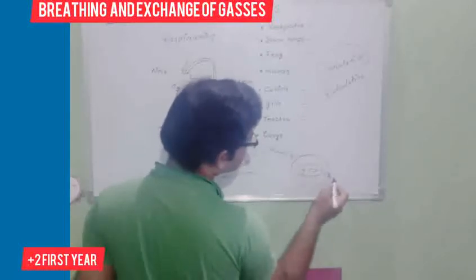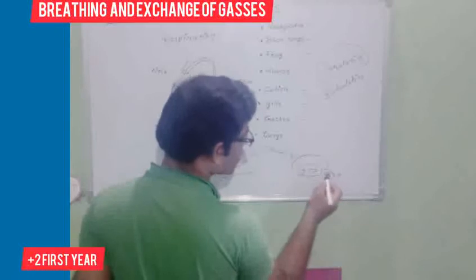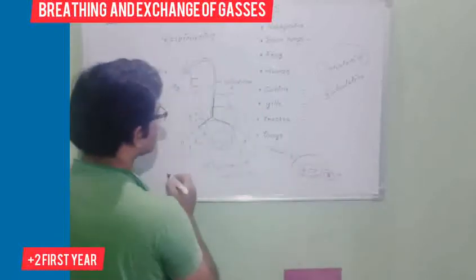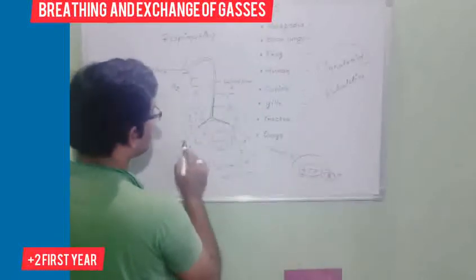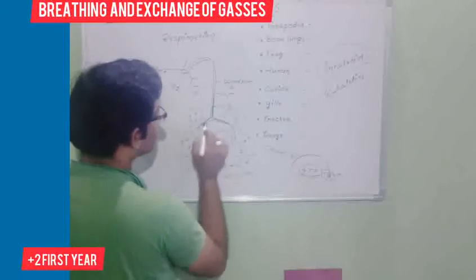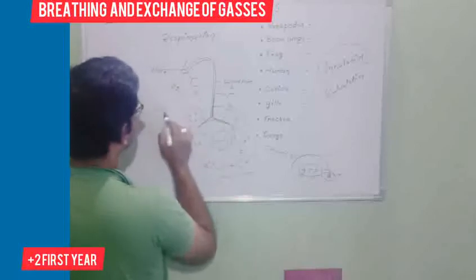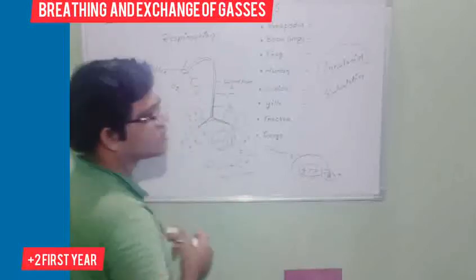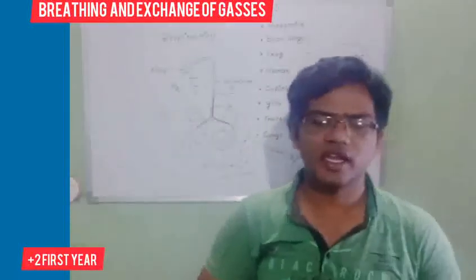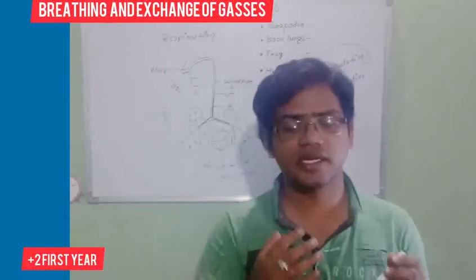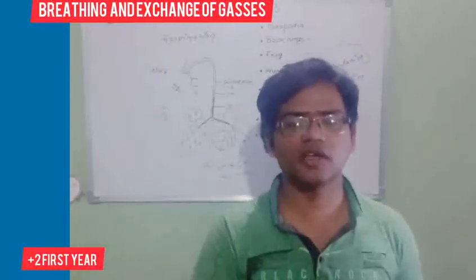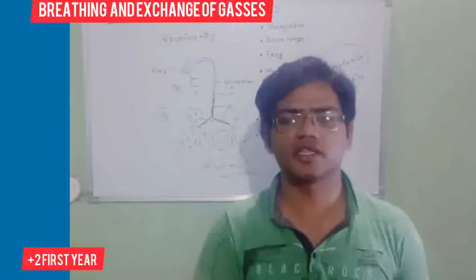Carbon dioxide will be generated as a byproduct. That carbon dioxide will come again to the lungs, and through the bronchioles, bronchi, trachea, and pharynx, it will go outside the body. So this common thing is known as inhalation and exhalation: intaking of oxygen and discharging of carbon dioxide. But respiration is not breathing.